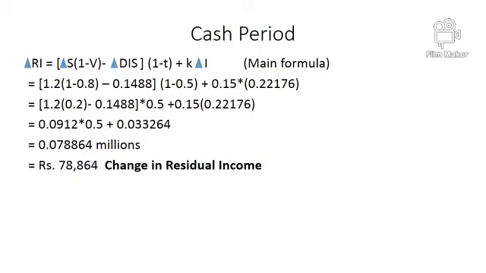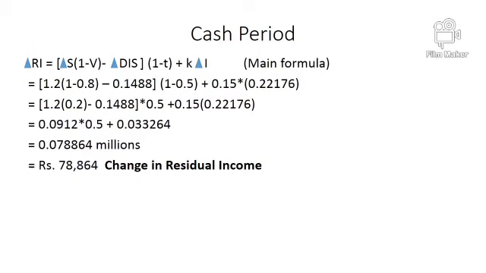To convert into rupees, it comes to 78,864 rupees. This interprets that because the company has changed from a 1% to a 2% cash discount policy, even by incurring the additional expense of cash discount and the additional investment, the company is still in benefit and is earning about 78,000 rupees additional.